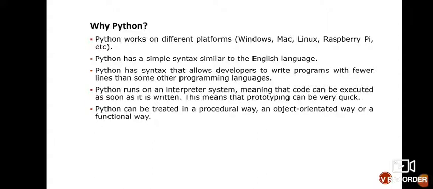So basically in Python you write just 2 to 3 lines to run your program for addition of two numbers. But in other languages, to add two numbers you have to write a minimum of 5 to 10 lines before your program is complete. So it is very easy to understand.